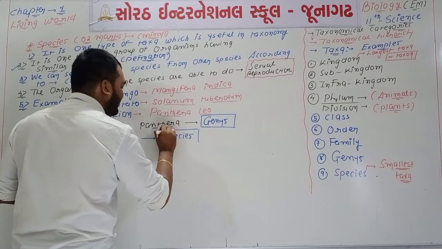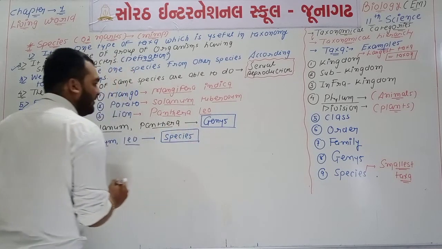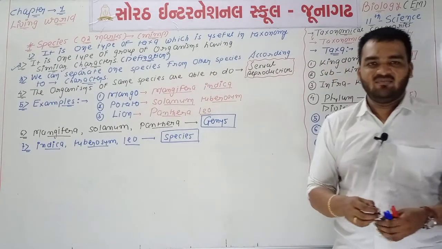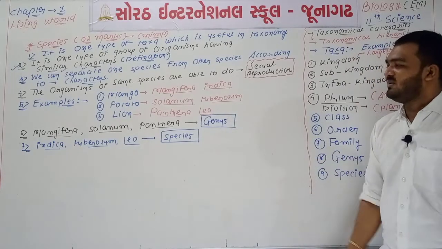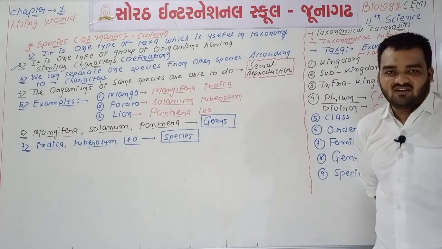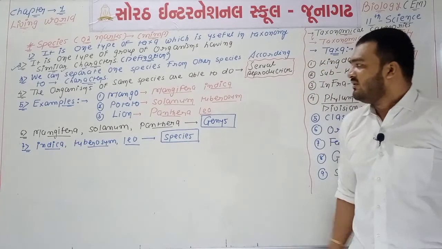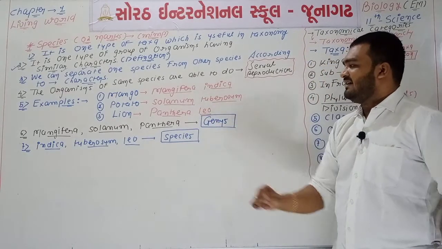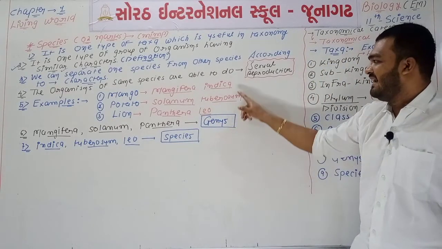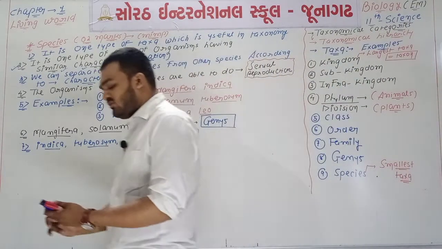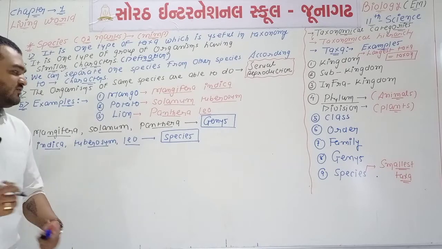So if you know the scientific name, then you will get the name of genus and species. It is a one-liner question: find out the name of genus or find out the name of species. Mangifera, Solanum, Panthera are names of genus, while indica, tuberosum and leo are names of different types of species.